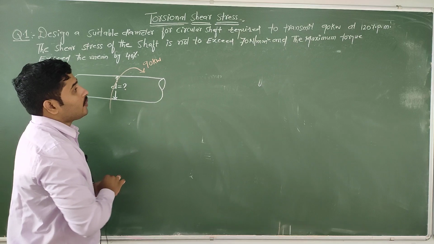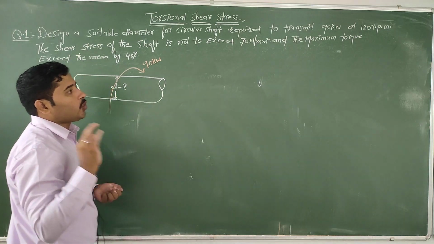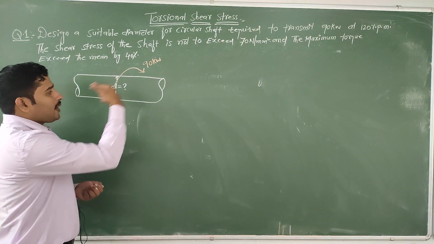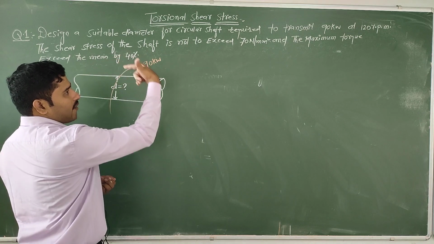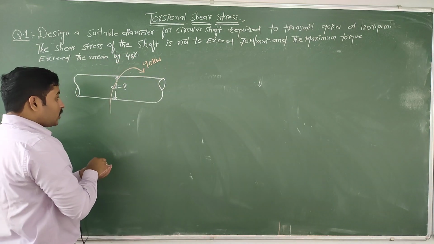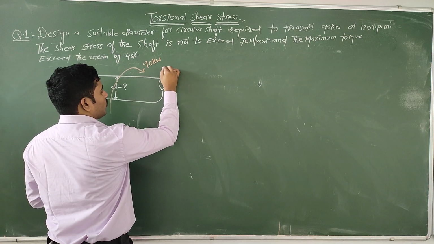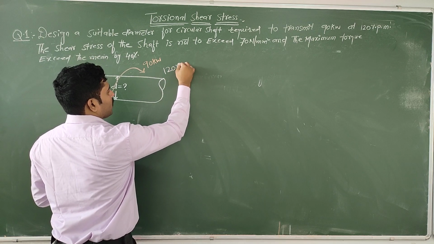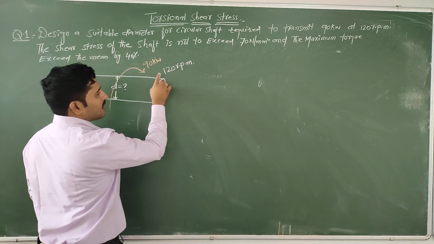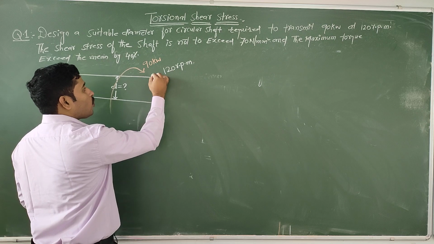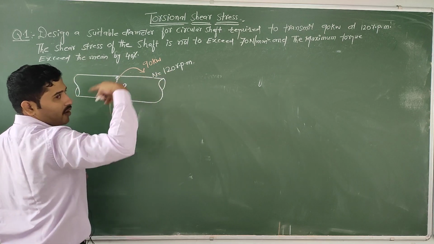Is it right? And at 120 rpm, the speed of rotation of the shaft.